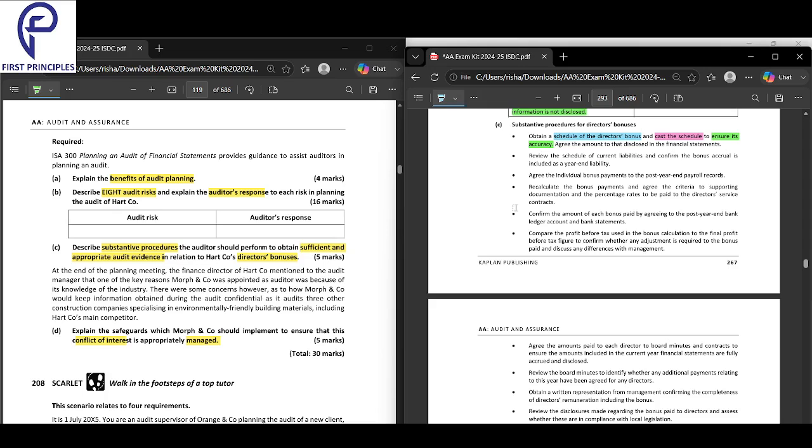So action, source, and purpose. What is your action? You will cast. What is your source? From where? From the schedule of director's bonus. And why? To ensure it's accurate. Right? So action, source, and purpose.